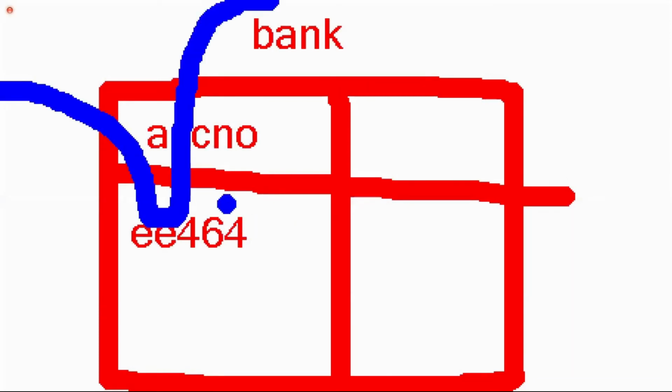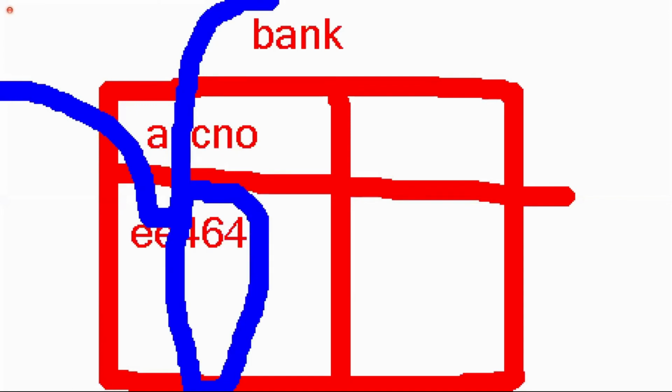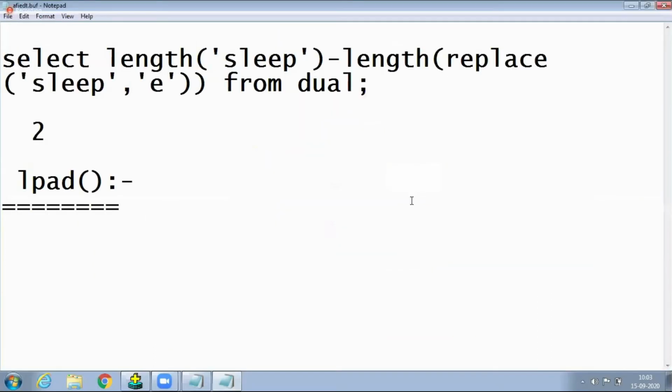Why? Because only numbers are generated automatically, with the auto-increment concept in PL/SQL, but characters are not generated automatically. That's why, along with the number, we append data on either the left side or the right side. In that case, for generating alphanumeric primary key values, they use these functions. That's why SQL programmers don't have much knowledge of LPAD or RPAD, but PL/SQL programmers have very good knowledge. Okay, so now observe it here.